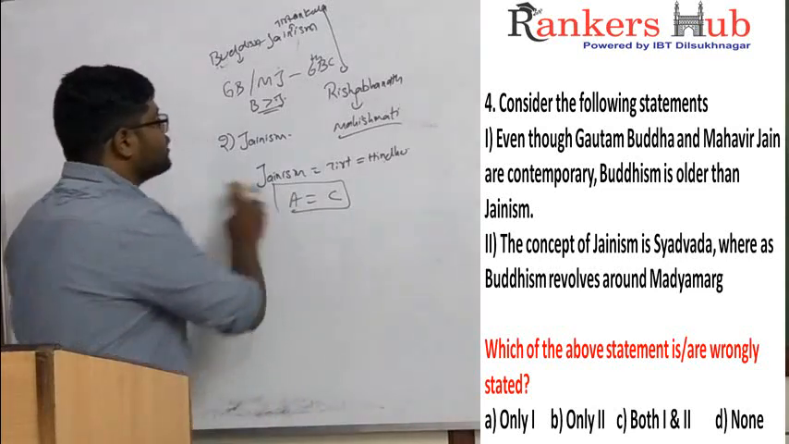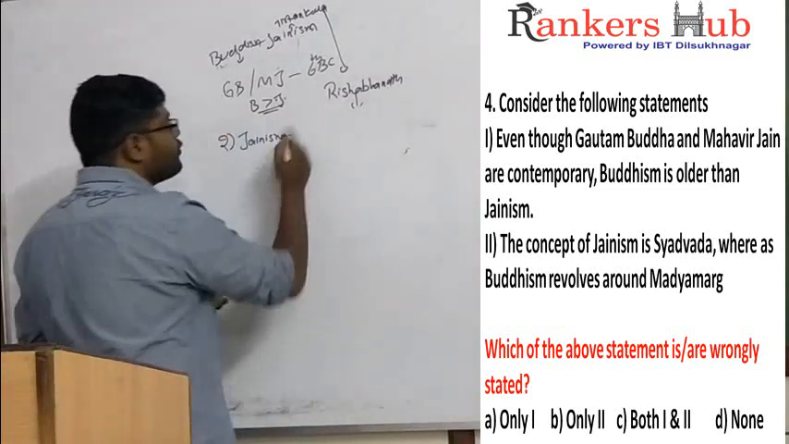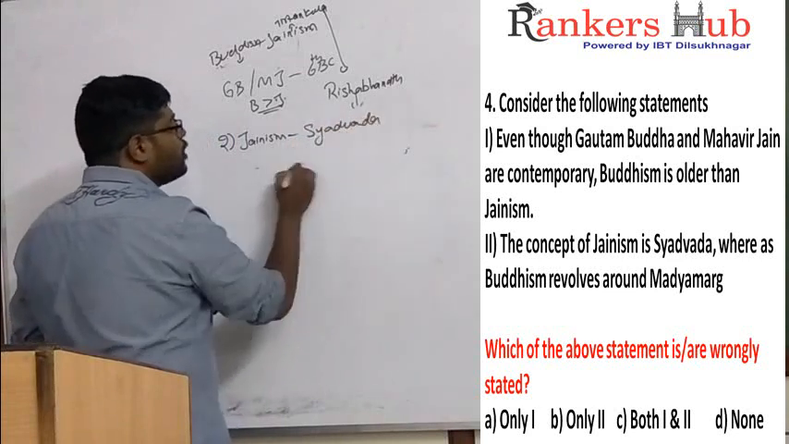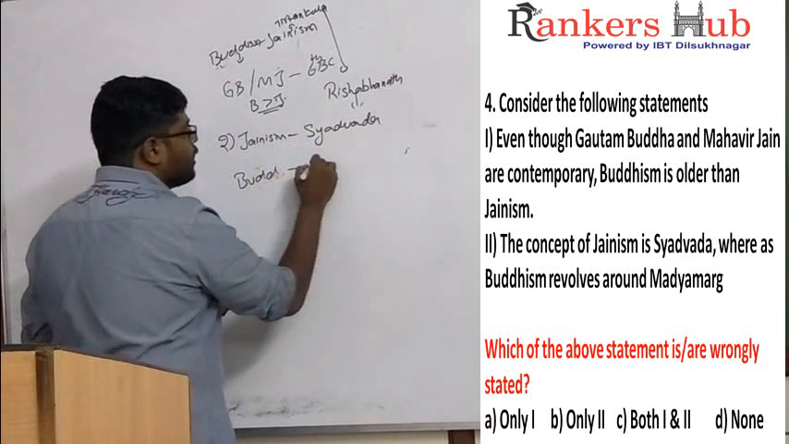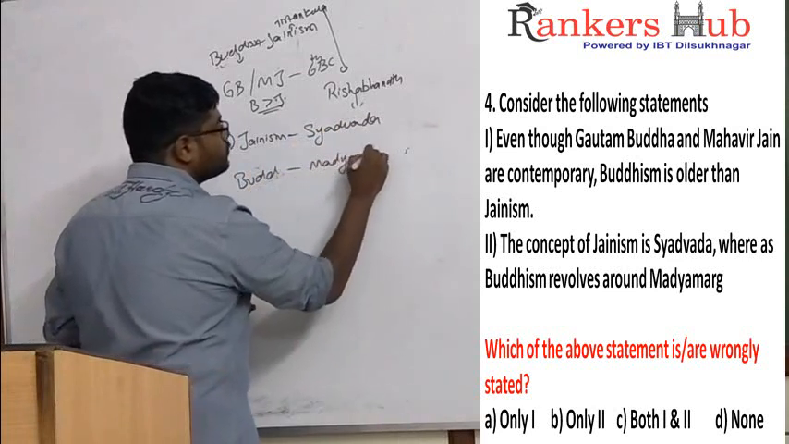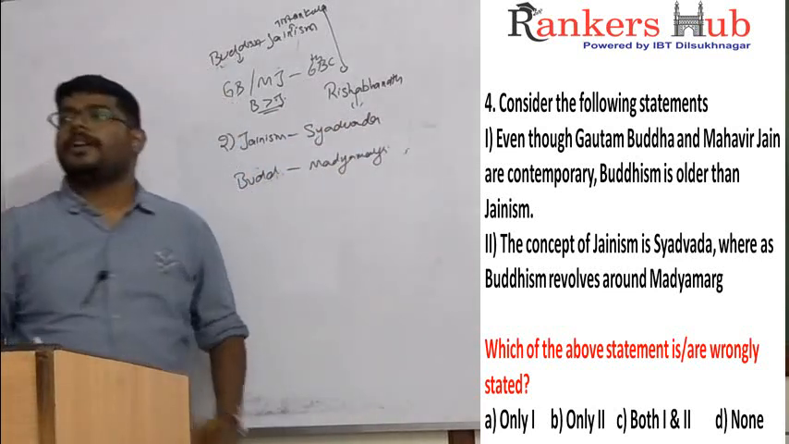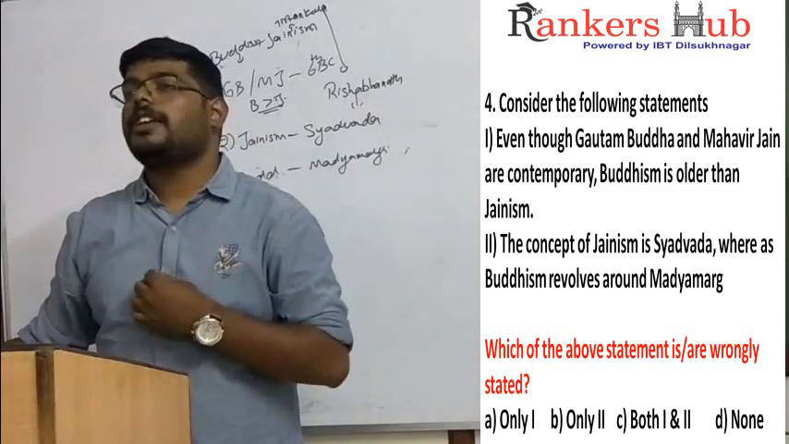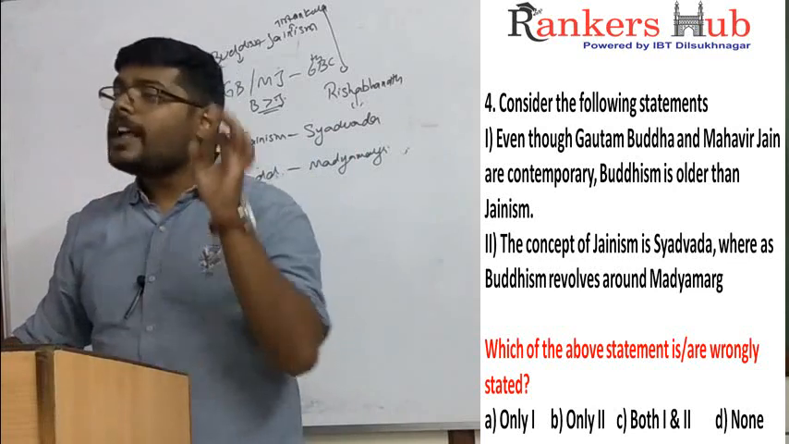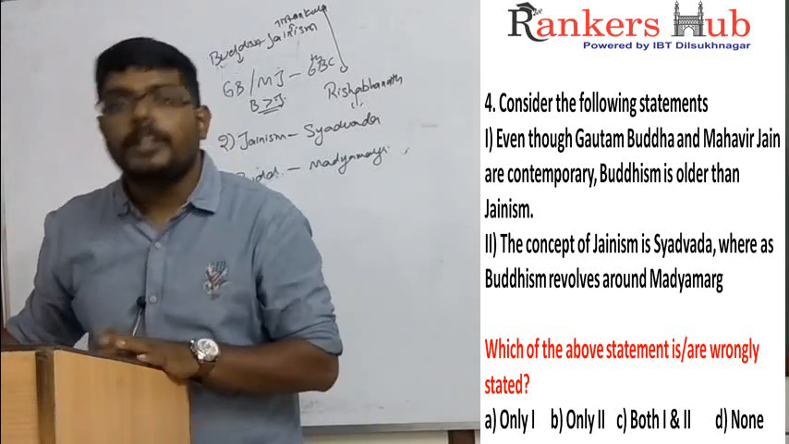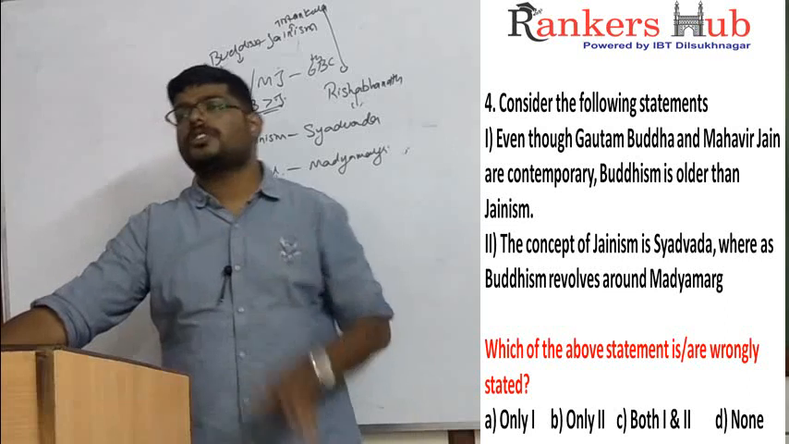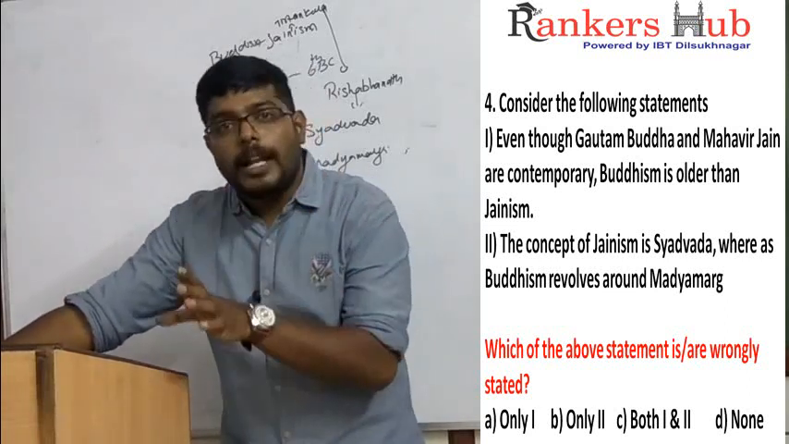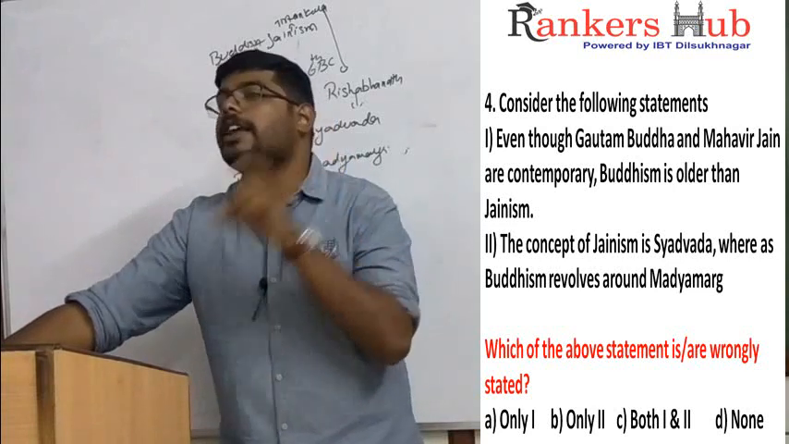On the second statement: the concept of Jainism is Shadvada, whereas Buddhism revolves around Madhya Marga. Is this statement correct? This statement is 100% correct because Jainism objects everything. What is Shadvada? Objecting everything. Everything is wrong in Jainism: to drink, to eat, to sleep. What is Buddha saying? Always stay in the middle path. The only path of salvation is staying in the middle path.